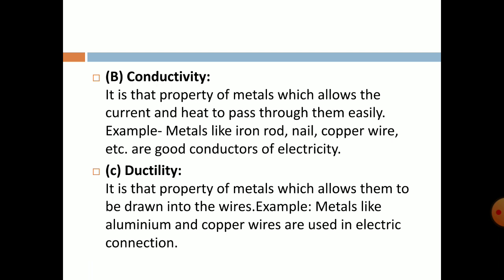When it is red hot you cannot hold that rod for a longer period of time.